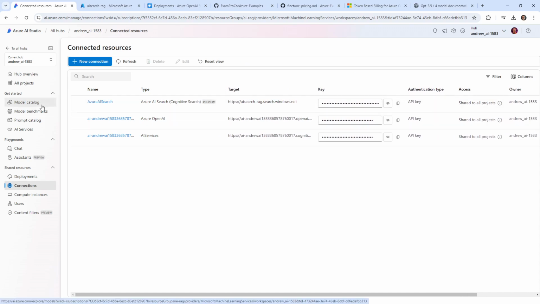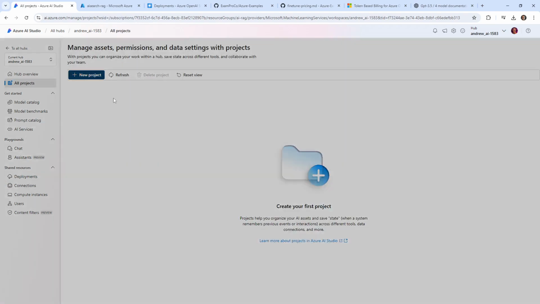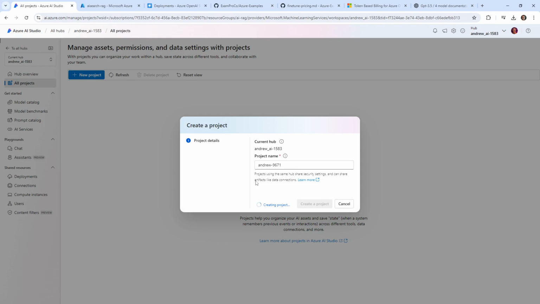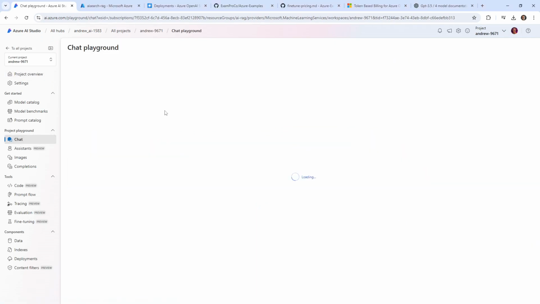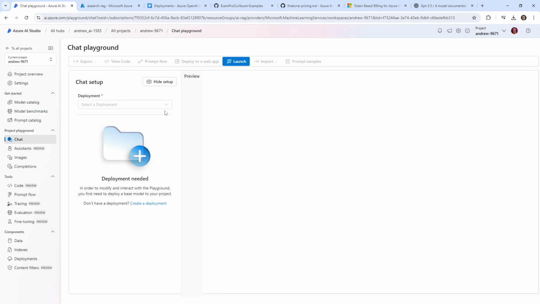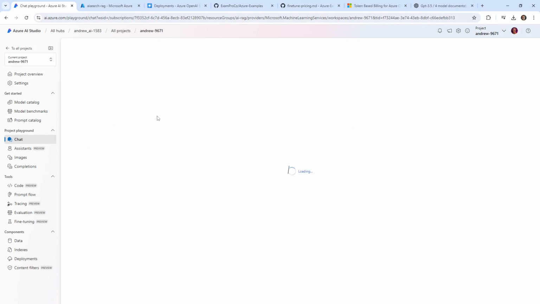Let's go over to projects. We don't have one yet, so we'll just make a new project. I don't care what it's called. And we'll just give it a moment here to create. And we now have our project. So on the left-hand side, I'm going to go to chat. And, oh, we need a deployment. So let's go ahead and create a deployment.